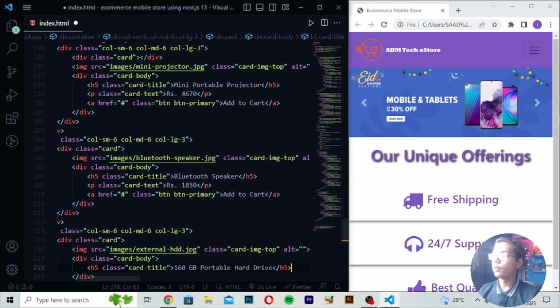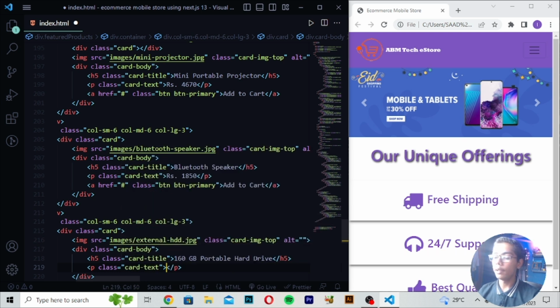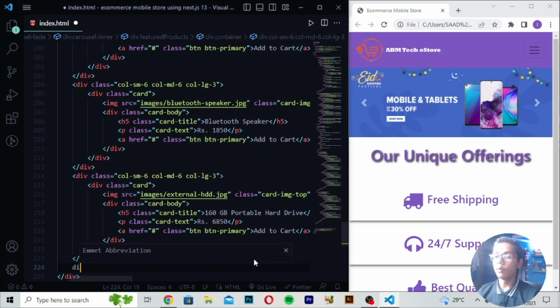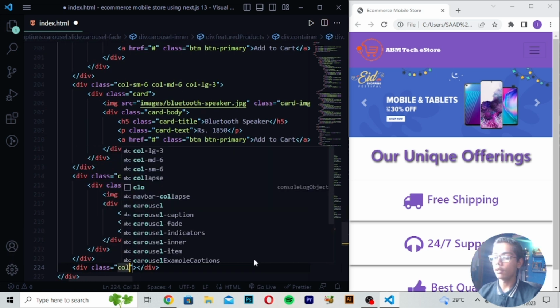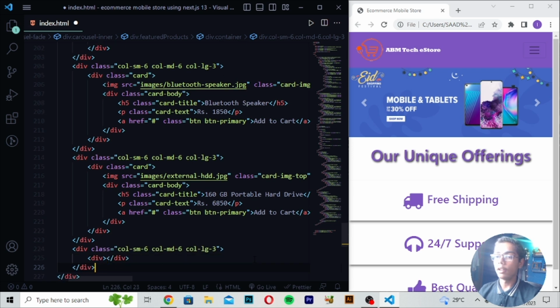Then you have to just move down after this tag, right here p tag card text. Then in center I will be writing rupees 6850. Then you have to just write here a tag, right here class which should be like btn dash primary. So here I will be writing in the center, add to cart. Then you have to just now move down, right here div class, right here col sm6, right here col md6, col lg3.